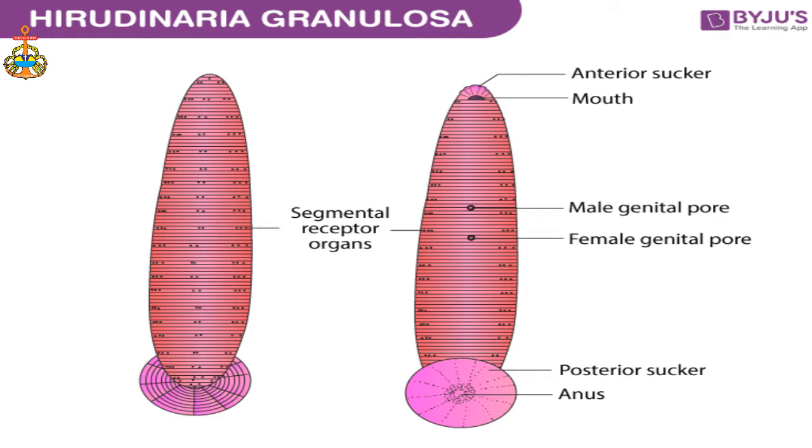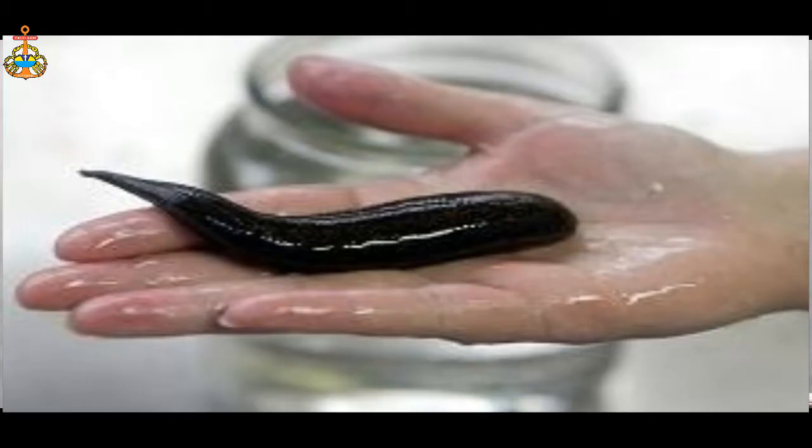Why do we call this very soft? Because it is a kind of worm, and a worm does not have any skeleton structure, so it looks very soft. It is elongated because, due to their locomotion, they can move from one place to another by contraction and relaxation of their muscles. It is very elongated and segmented also. The body has a lot of segments. It is a metamerically segmented animal, so it has an even arrangement of the segments.